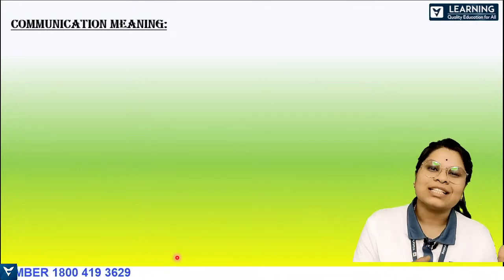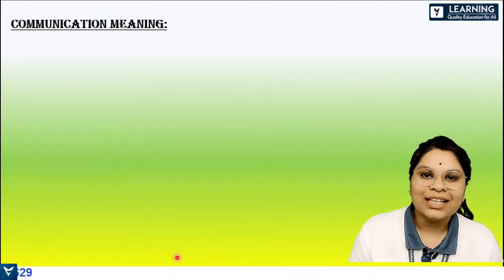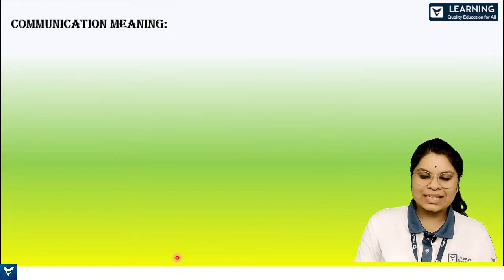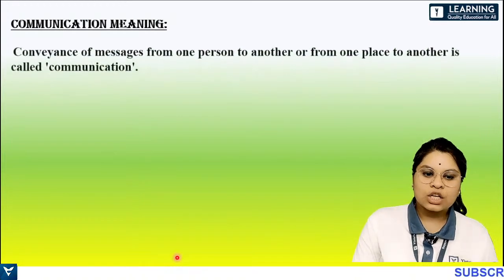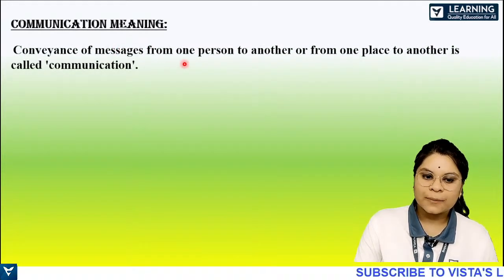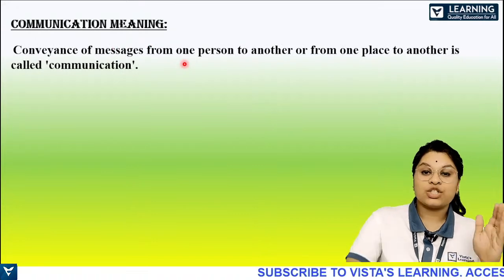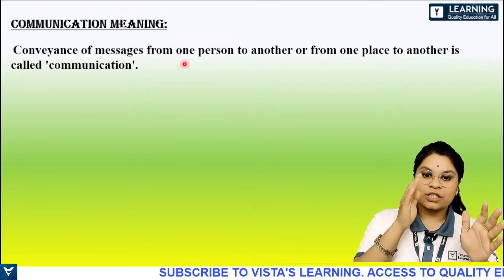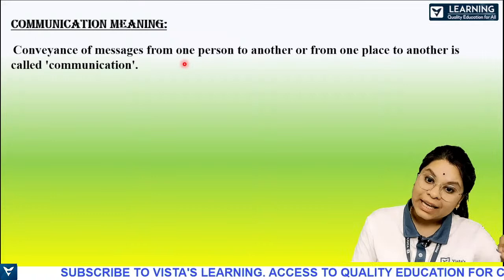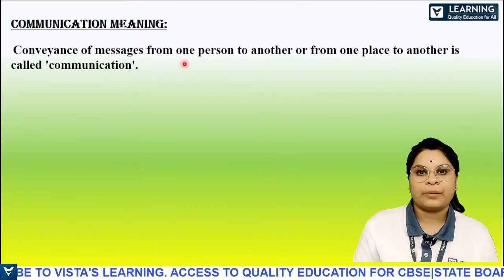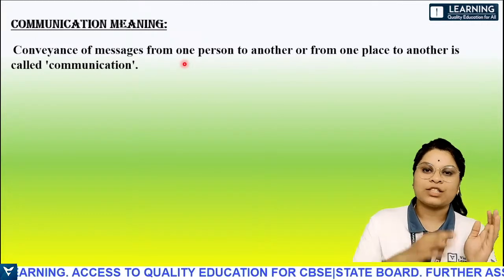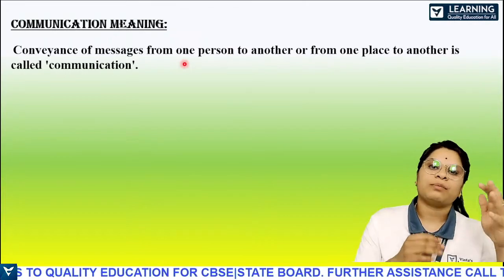So all that is actually called communication, right? We'll see the exact definition. What is it? The conveyance of messages from one person to another person. From one person to another person, or from one place to another, is called communication. It can be from one person to another, or from one place to another place.